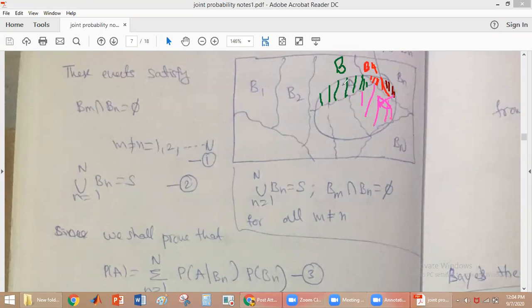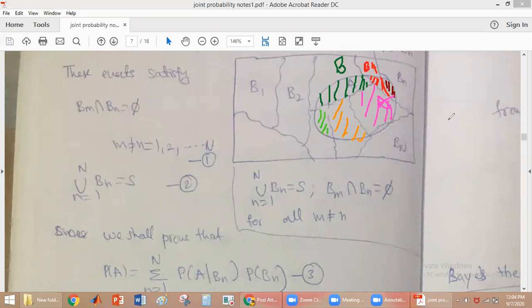Now see here, all these are also mutually exclusive: A intersection B3, A intersection B4, A intersection B_n, A intersection B5, and all the other parts. Mutually exclusive means they do not have any common elements. So all these parts are also mutually exclusive.